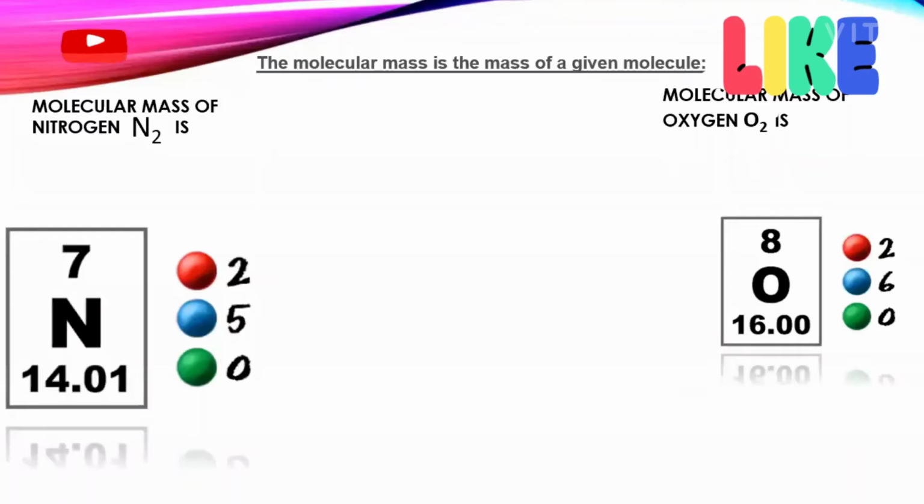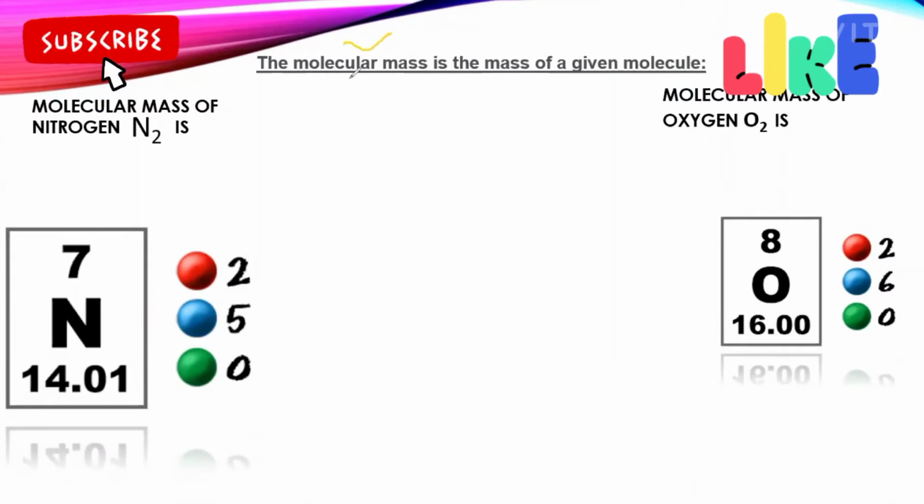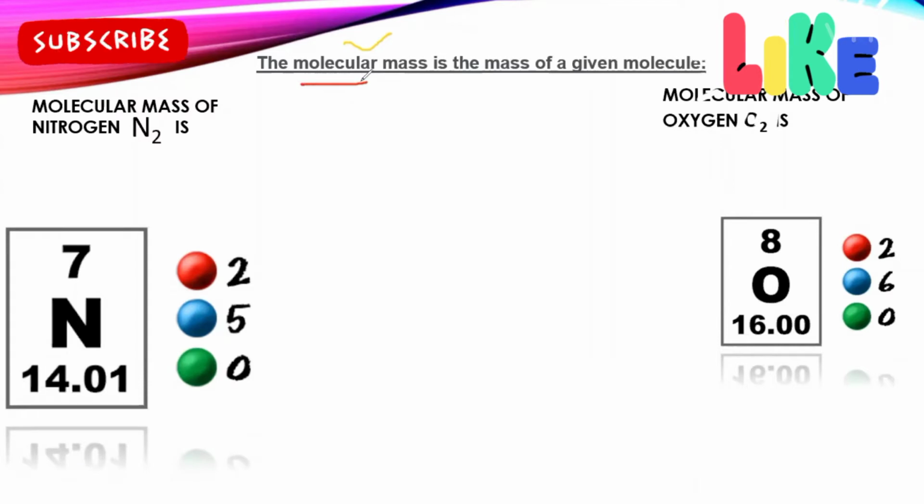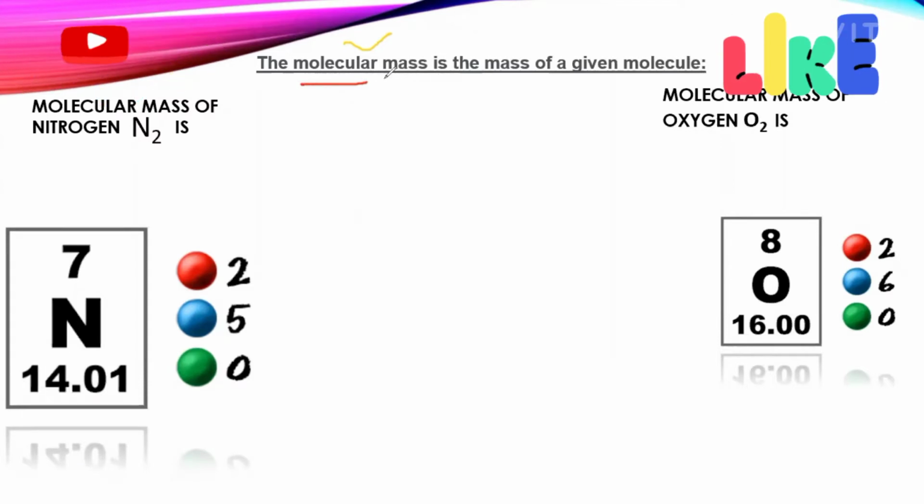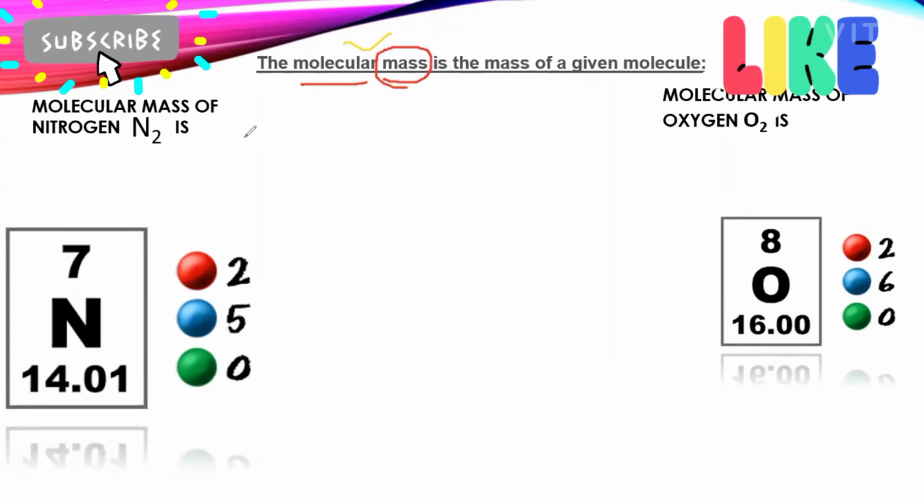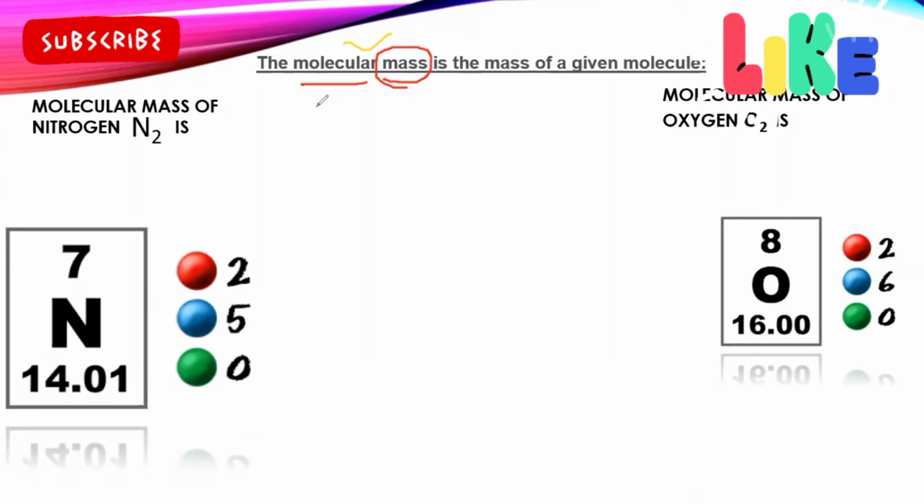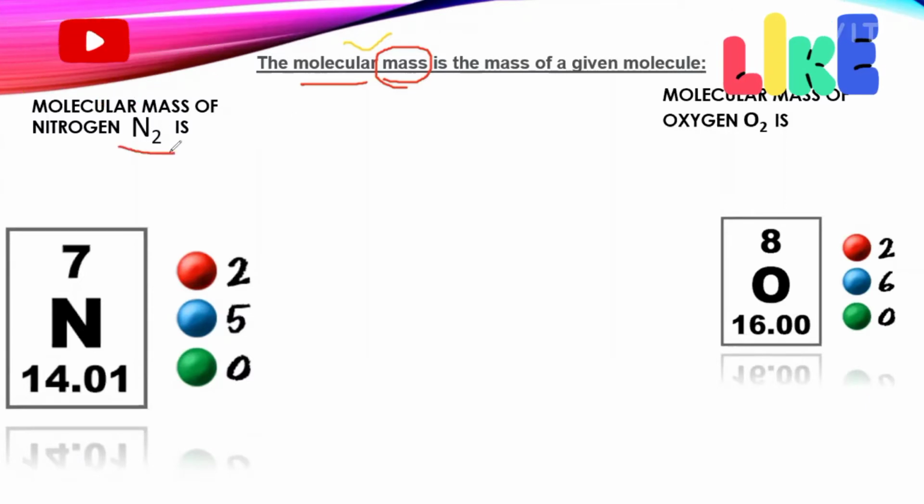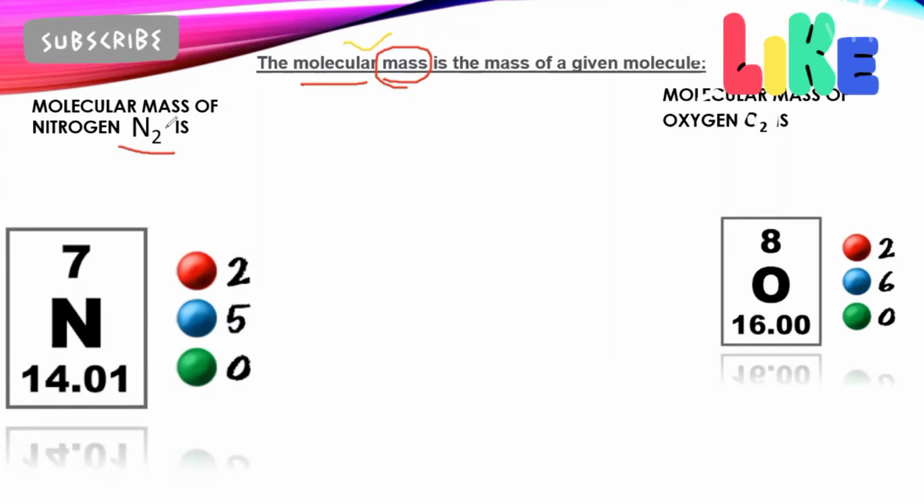So let's start. Here we are going to discuss the molecular mass of a molecule. As the name suggests, molecular means it is related to a molecule. Mass means the material present in a molecule. A molecule, as we know, is a combination of two or more atoms, like N2, which is a molecule of nitrogen. How much mass the N2 molecule has is called its molecular mass.